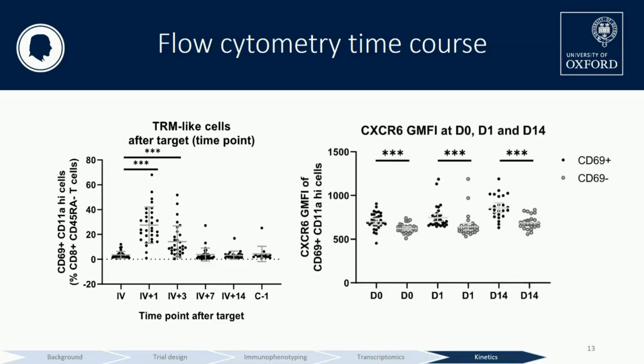And if we look at the chemokine receptor CXCR6, which is important for TRM localization to tissues, we see that this is upregulated in the CD69 positive TRM population compared to the CD69 negative population. So again, that's another sanity check that we are sampling these TRM-like cells.